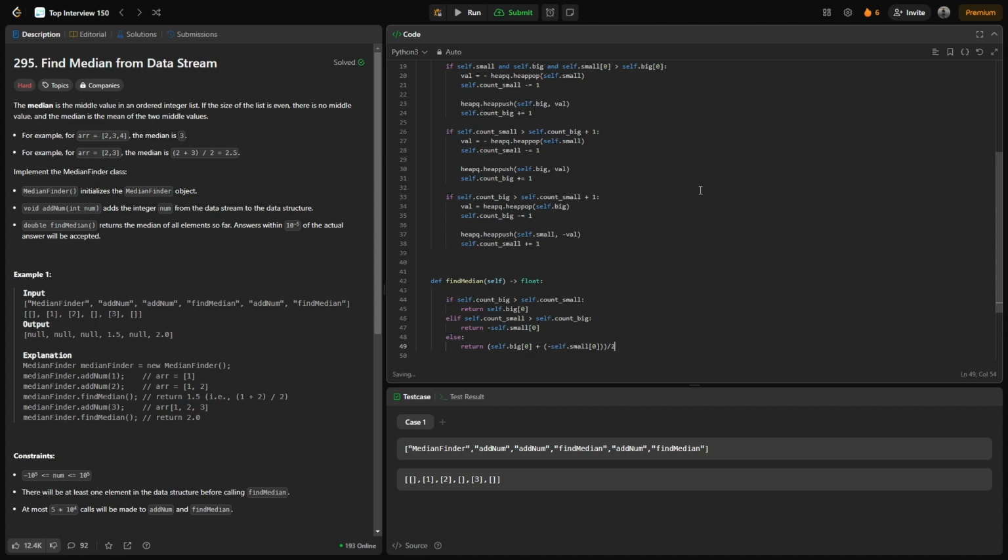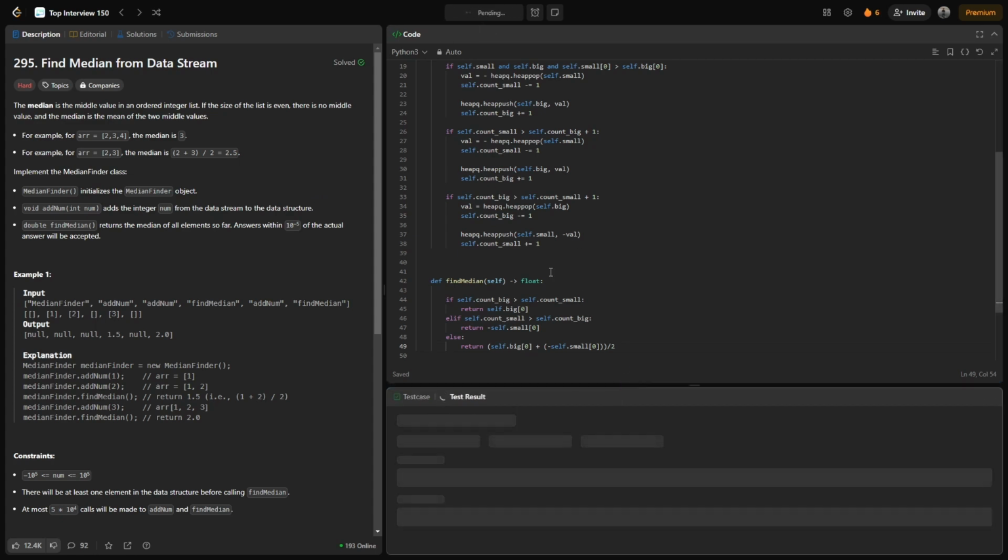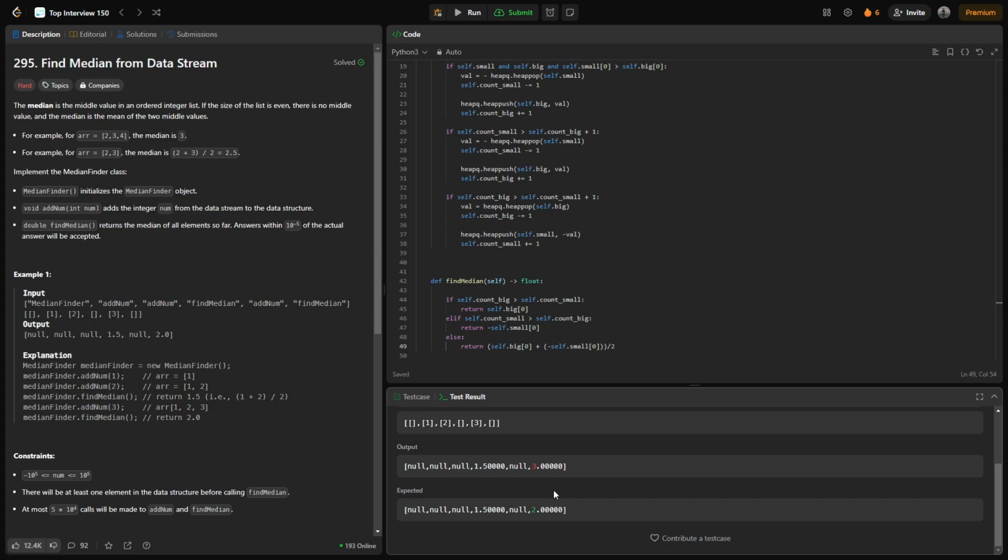And here we should be giving the floating point value, so no need to do double division. So let me run it. I hope it should work unless there are some spelling errors. So let me check.